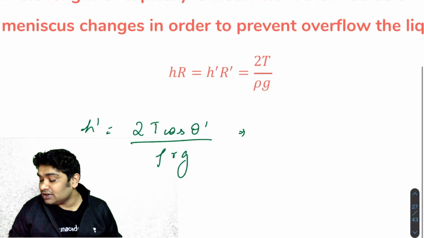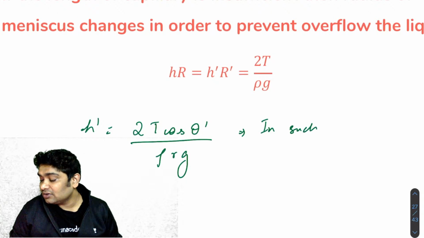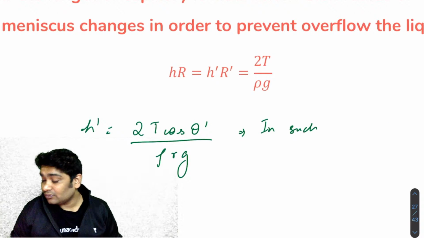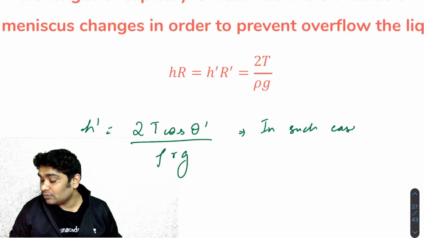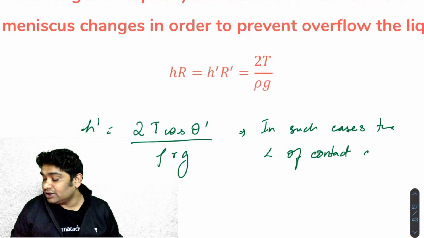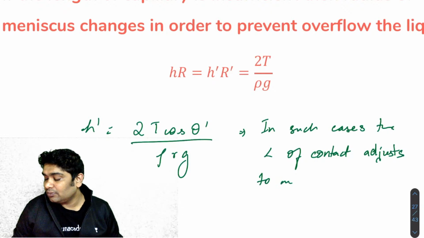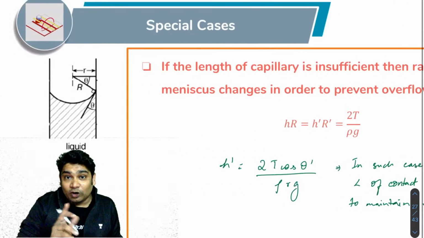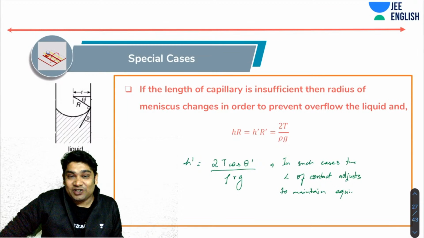So okay, in such cases theta dash changes, the angle of contact changes. Okay, it doesn't remain the same. The angle of contact adjusts to maintain equilibrium. Okay, and the liquid will never overflow because overflowing of liquid would cause violation of it.